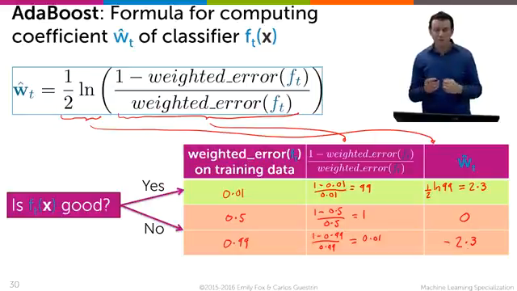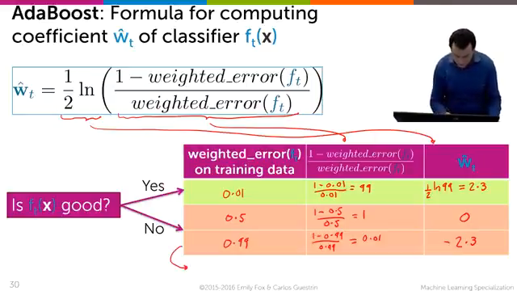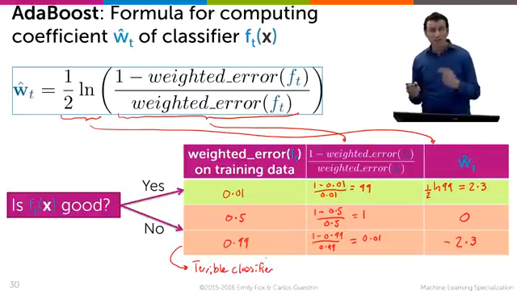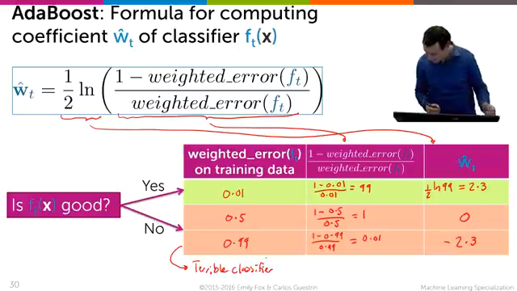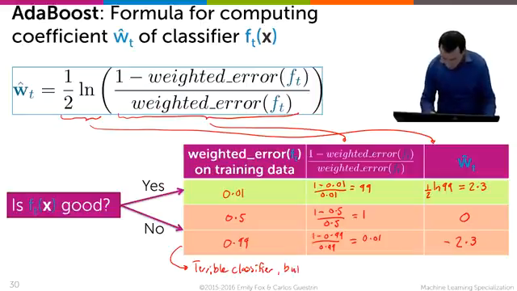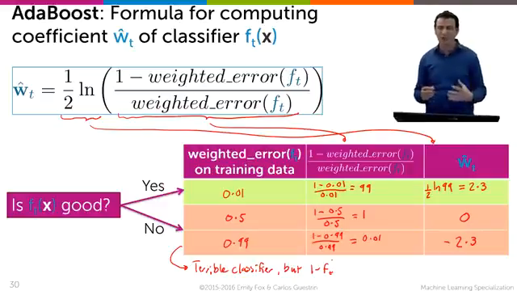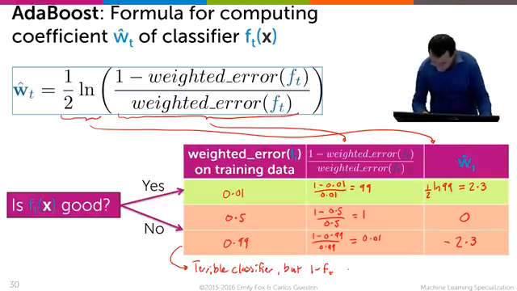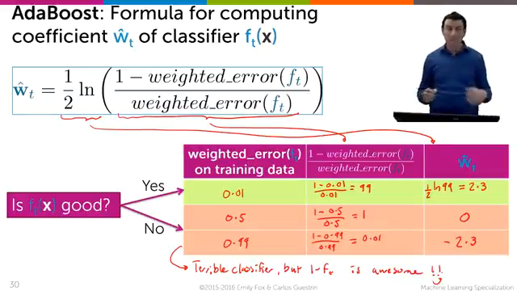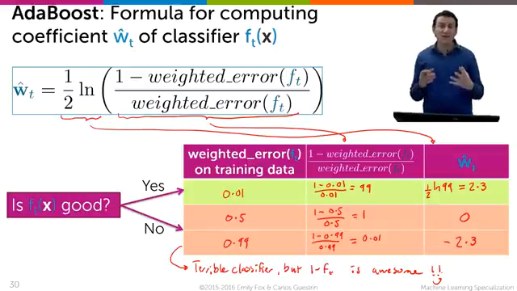But take a moment to internalize what just happened. We had this terrible classifier, but yet we gave it pretty high weight, 2.3, but with a negative sign. And why is that? Because a terrible classifier might be terrible, but if we take 1 minus f t, so if we do exactly the opposite of what it says, it's an awesome classifier. In other words, if we invert the sign of the classifier, we're going to do awesomely. And AdaBoost automatically does that for you.